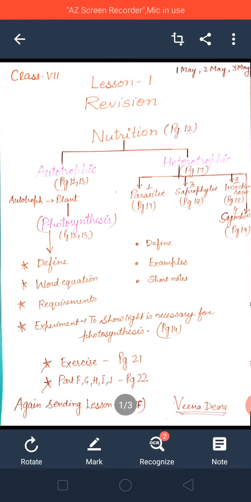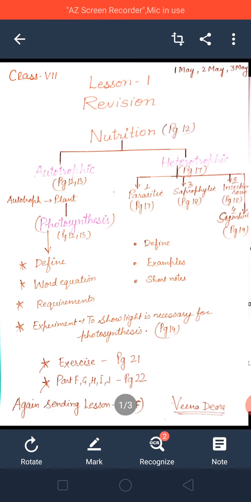If sunlight is not there, then plants can't make their food. So plants need sunlight and chlorophyll. Only in the presence of sunlight and chlorophyll can plants make their own food. This all is on page number 12. Now page number 13, of lesson 1, requirements.